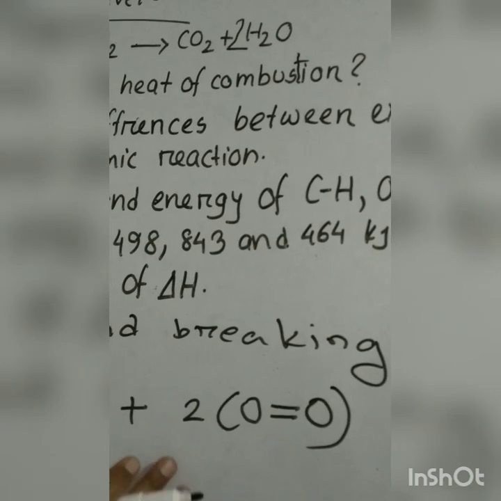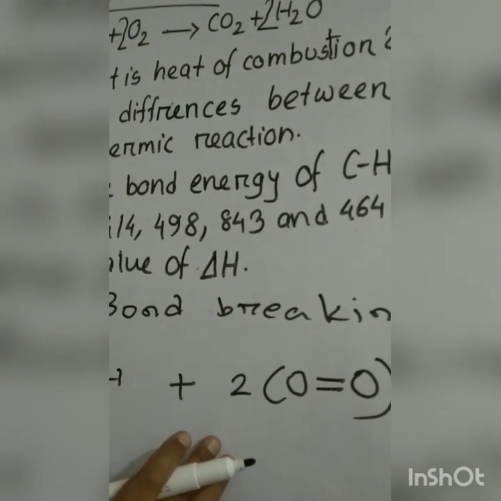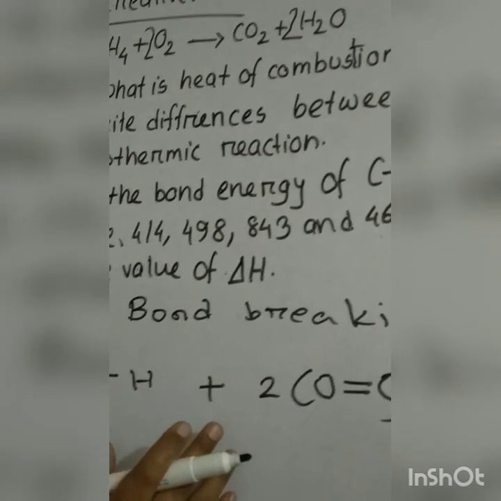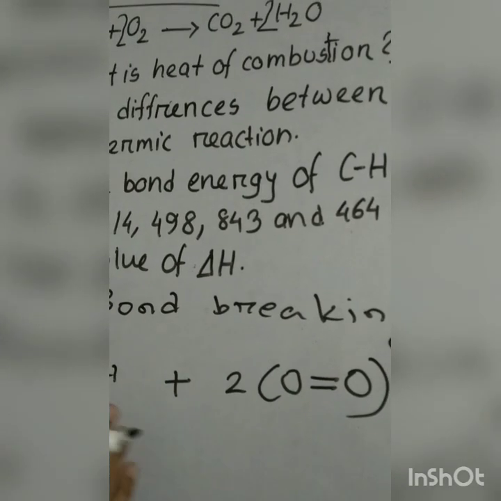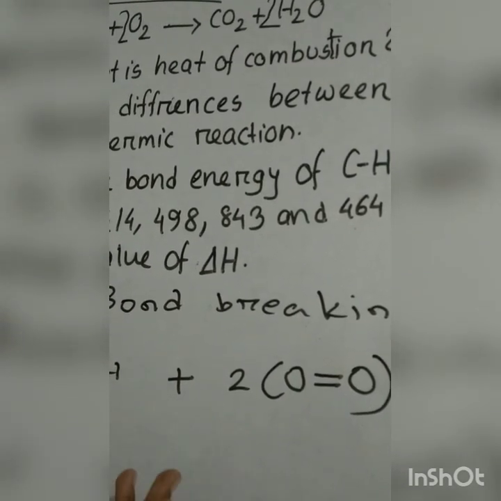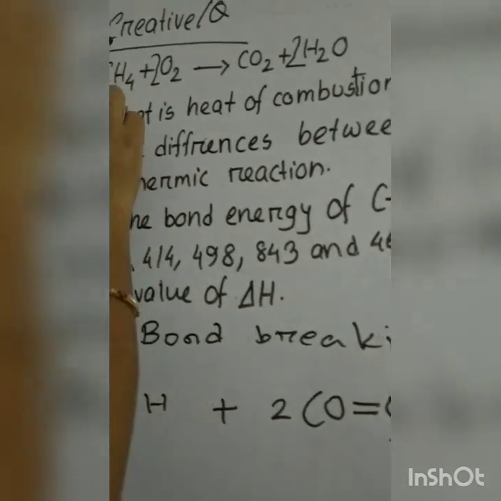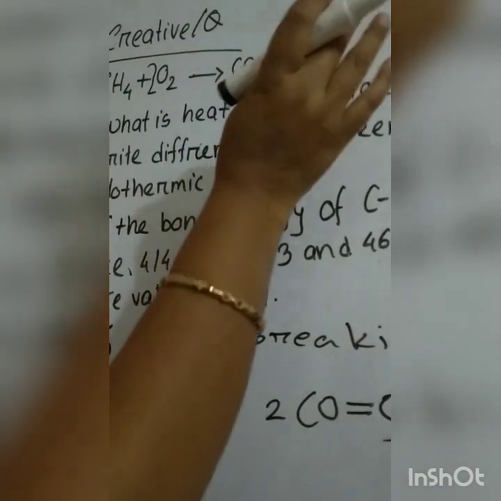These are the structural formulas of the reactants. In this case, all the bonds are breaking down. For calculating the bond breaking energy, you have to write only those bonds which are breaking down. See here, carbon, hydrogen, all the bonds are breaking down. And oxygen, oxygen, all the bonds are breaking down.